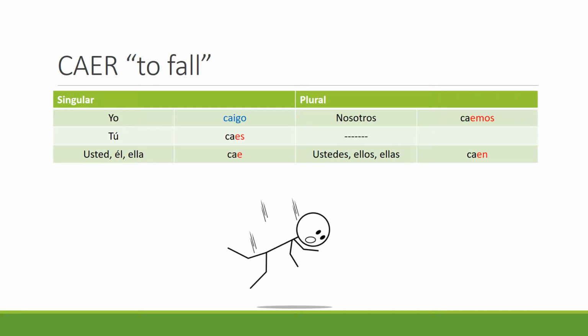Here, one of the most common that we are going to see is caer. So as you can see, caer means to fall, and as you learned in a previous lesson, since it ends in er, it is an er verb. However, in the first person singular, you are going to have to memorize the word caigo because it does not follow the regular pattern for er verbs. As you can see here, all of its other forms do follow the regular er verb pattern.